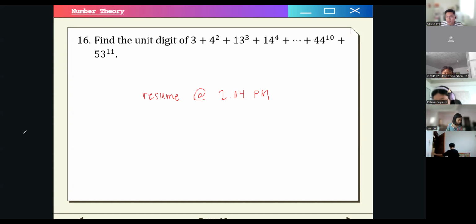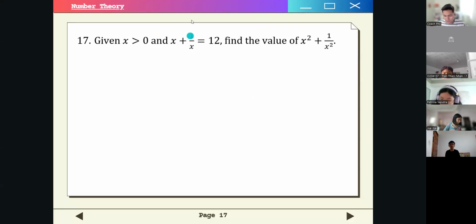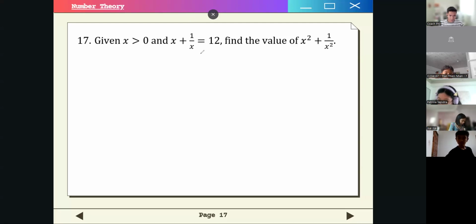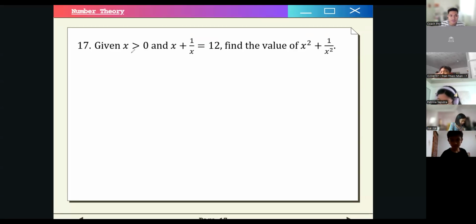So our last number was 16, right? So let's move on to number 17. We are still in number theory. Given that x is a positive number, where x is greater than 0, and x plus 1 over x is equal to 12, find the value of x squared plus 1 over x squared. So how do we get the value of this?